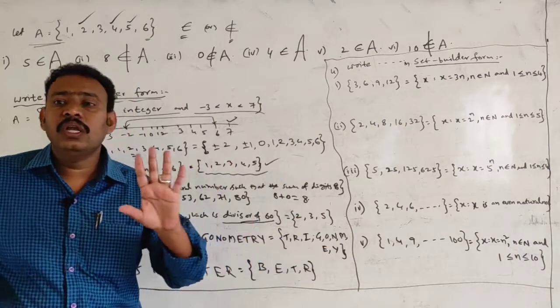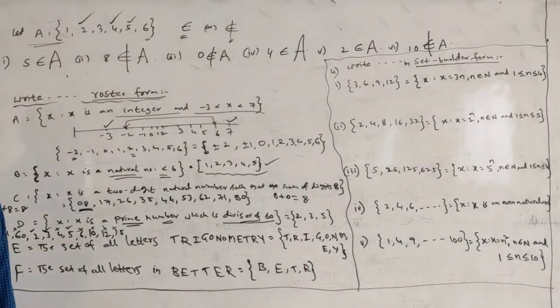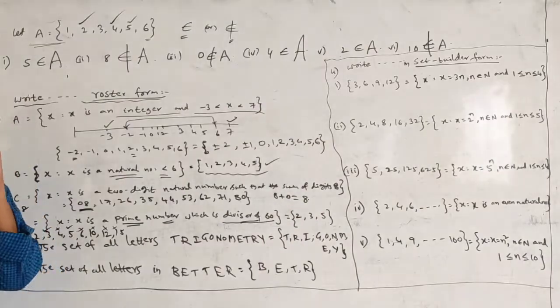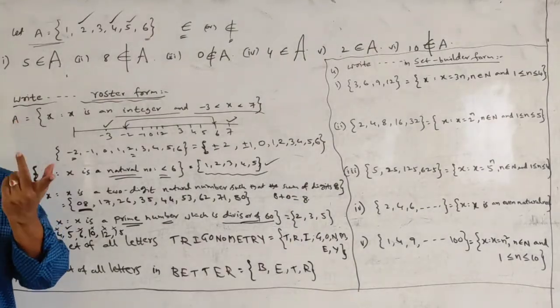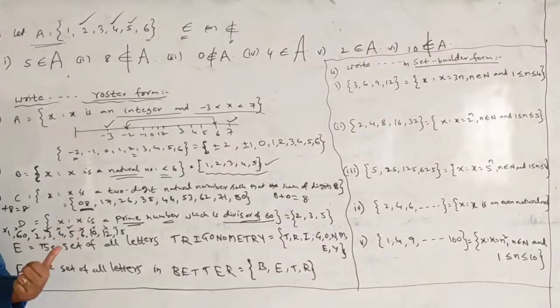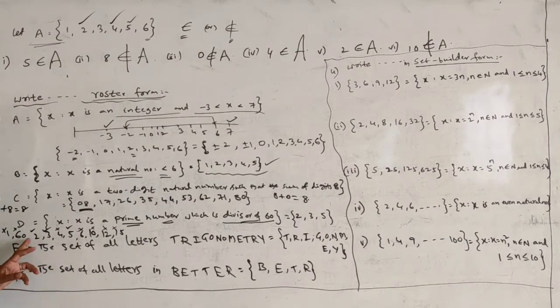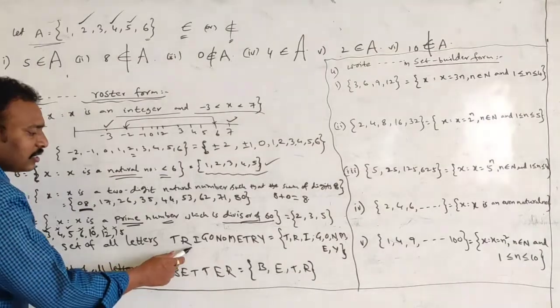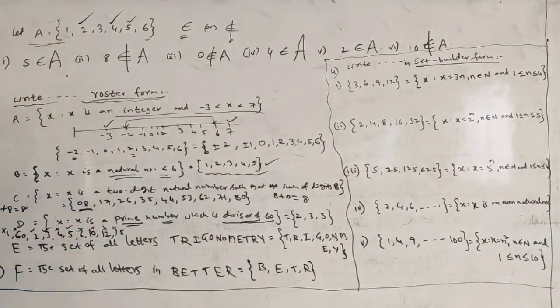You should check two conditions: one is prime number, another is divisor of 60. 4 is a divisor of 60, but 4 is not prime, so you should not write it in that set. Like that. Next, the set of all letters in the word trigonometry.